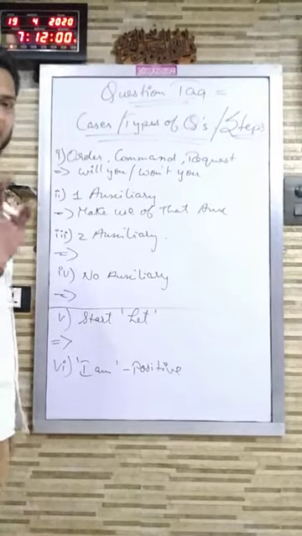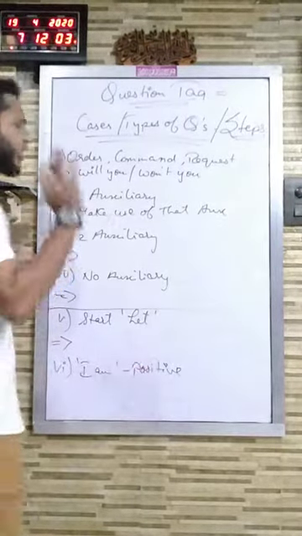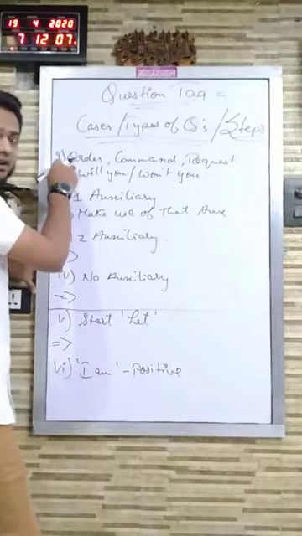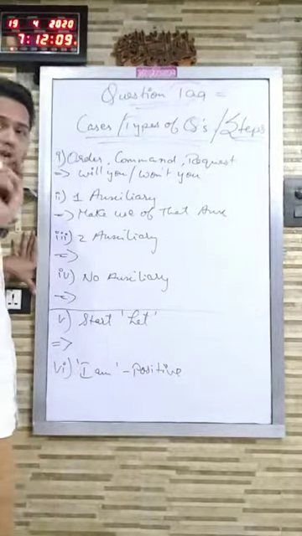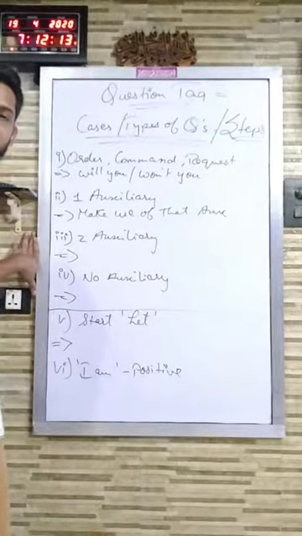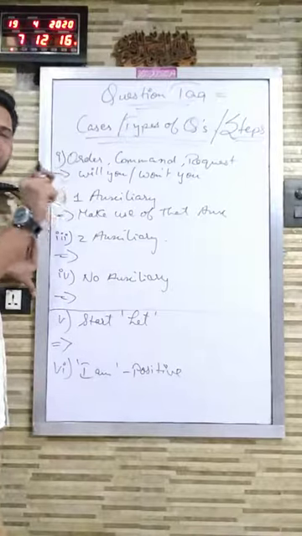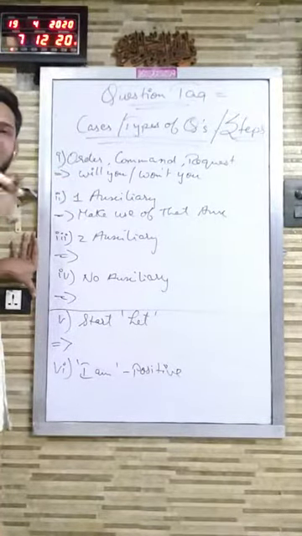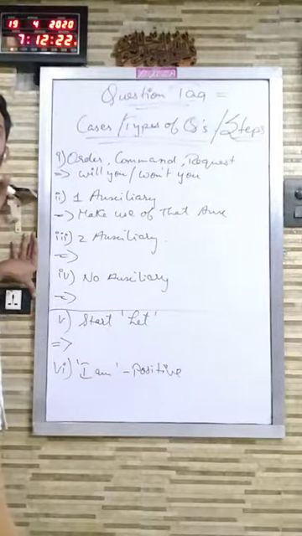Whenever any question of this topic comes, the very first thing you have to see is order, command or request. Please check that. Don't directly jump to see whether the sentence has an auxiliary or not. If you directly jump to the auxiliary and make the question tag with it, you might land on the wrong answer.